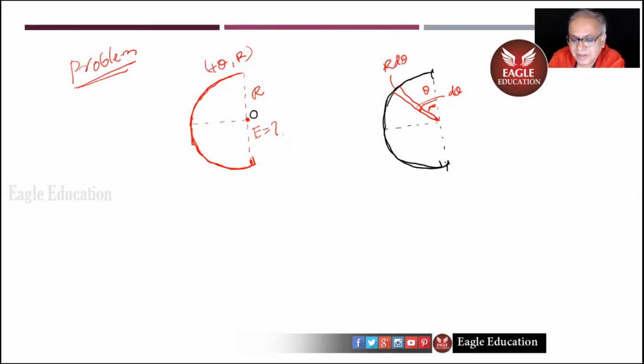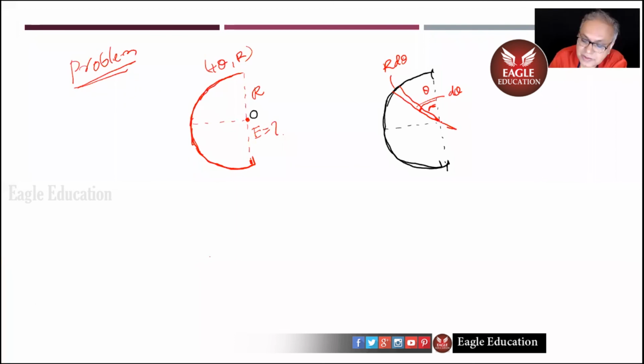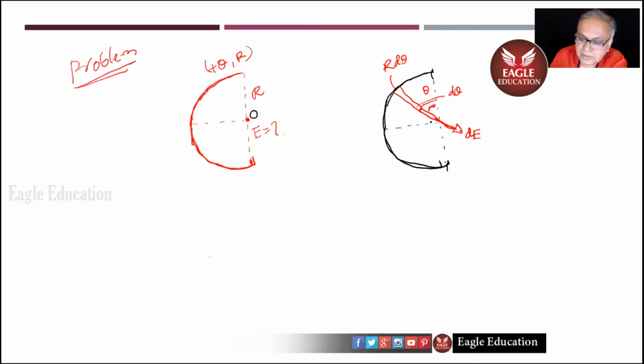Okay. Now due to that small dq, where is dE, Rishita? Away from it, sir. Like this. This is dE. So what are the components of it, Rishita? dE cos theta and dE sin theta. So this one and this one are components. If this is theta, this is theta, children, opposite angle. So this is dE cos theta. This is dE sin theta.